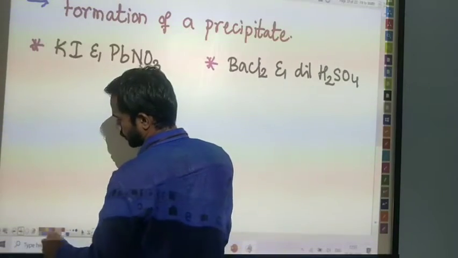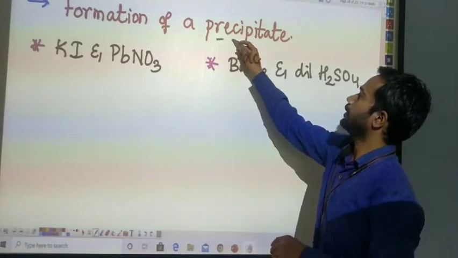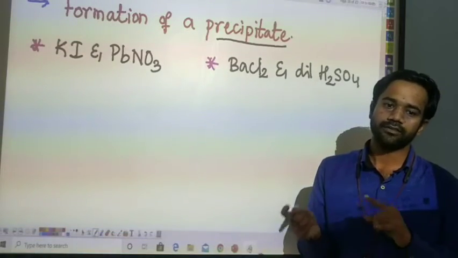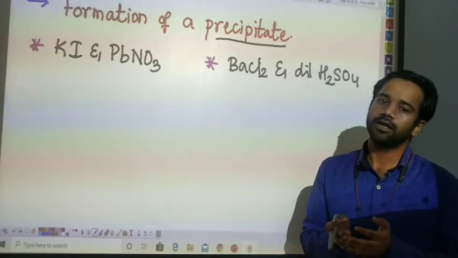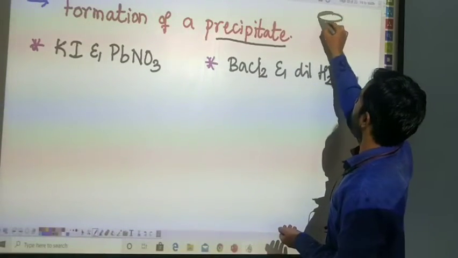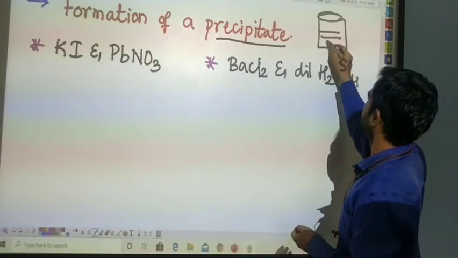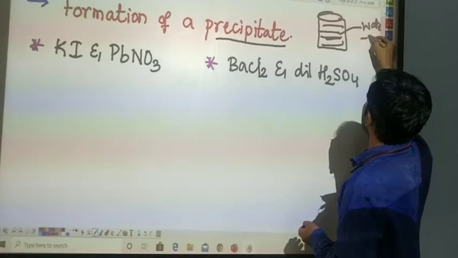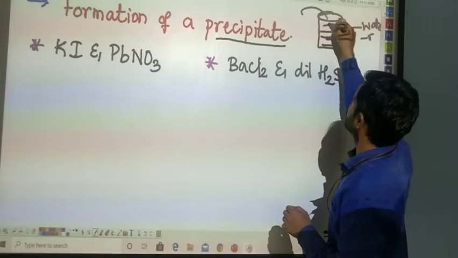The next characteristic of a reaction is the formation of a precipitate. Let me tell you what precipitate means. Precipitate means an insoluble salt formed after the reaction, which is going to settle at the bottom of the chemical vessel. Let me draw for you. If I add some water here, okay, I am adding some water. In this I am going to add some sand.